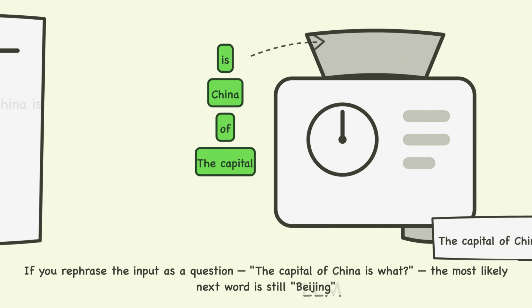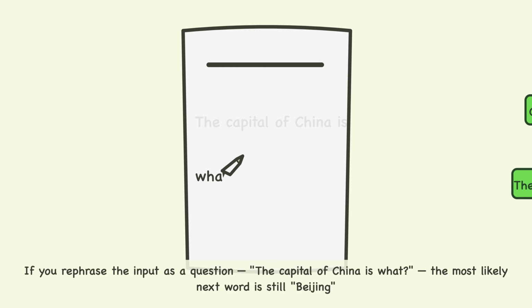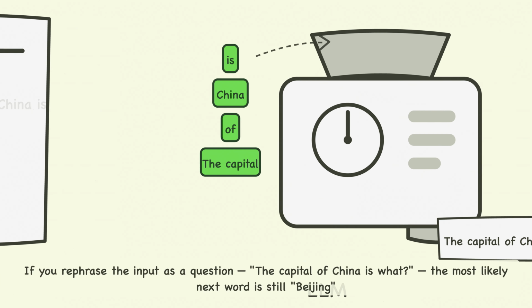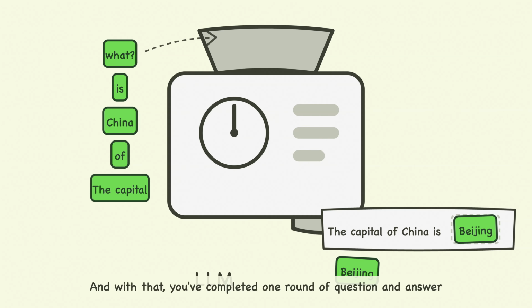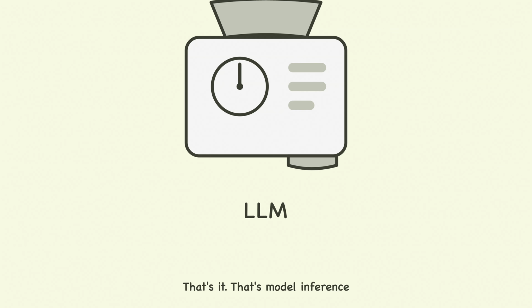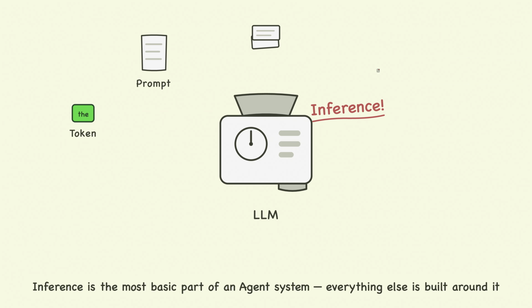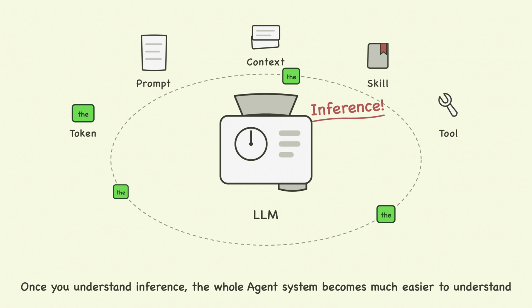If you rephrase the input as a question, "the capital of China is what?" the most likely next word is still, Beijing. And with that, you've completed one round of question and answer. That's it. That's model inference. Inference is the most basic part of an agent system, everything else is built around it. Once you understand inference, the whole agent system becomes much easier to understand.